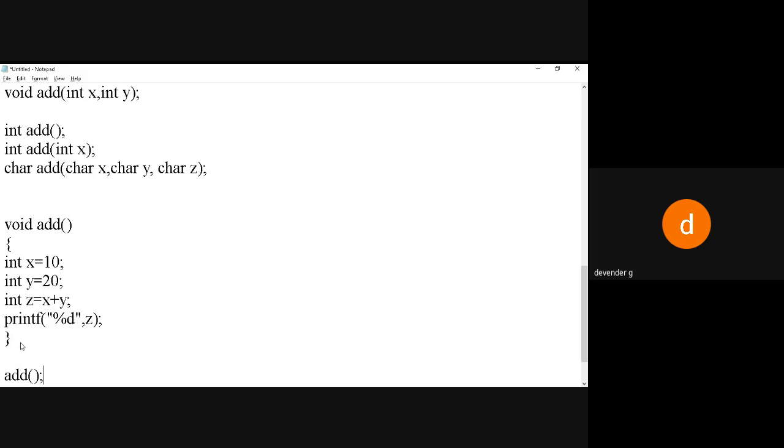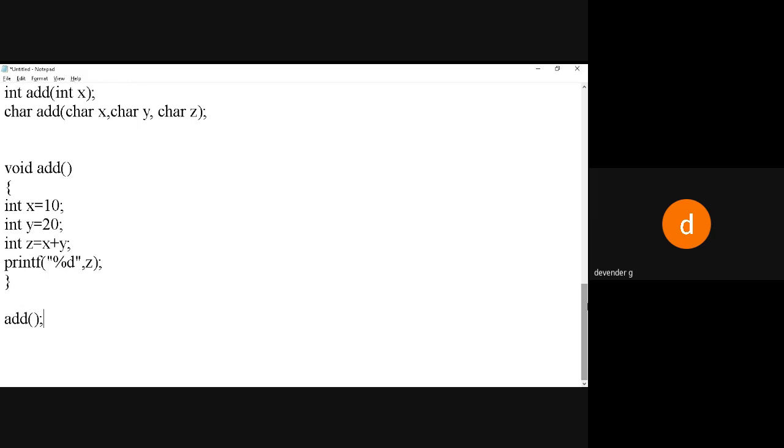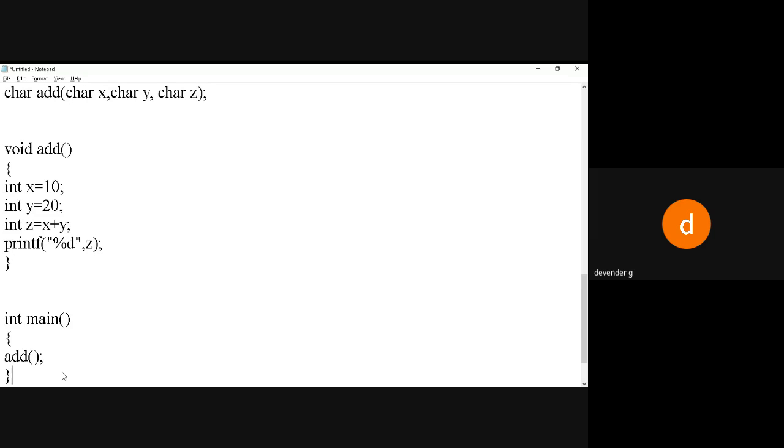Why am I giving simply add like this? Because I have defined this one as parameterless. Now, this one should be called in our main function. So what is our main function? Our main function is like this, and in this, I'll be writing this. Now you can see how small my main function has become.